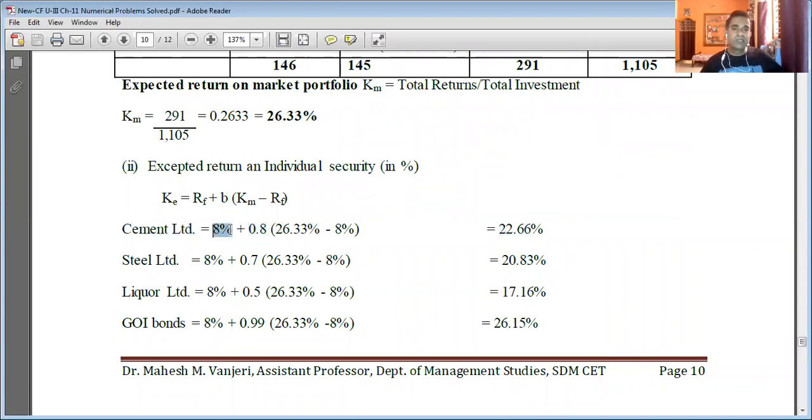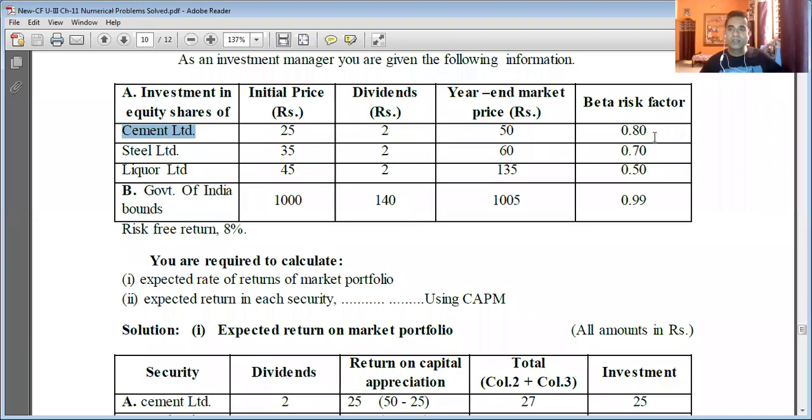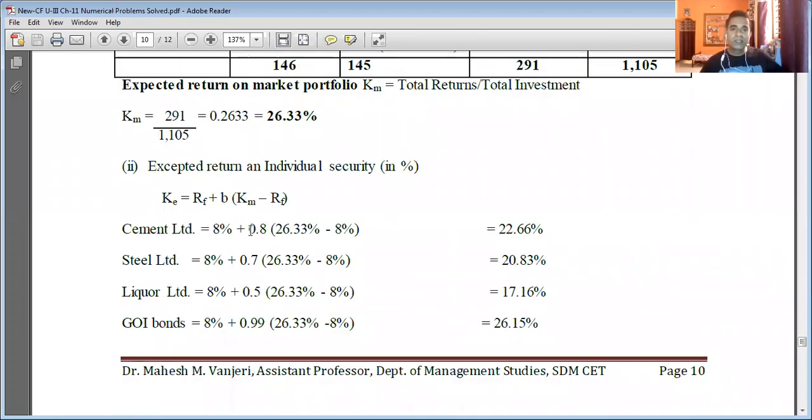So RF is 8% plus beta for Cement Limited. You can check it from the equation. So Cement Limited beta risk factor is 0.8. So I'm going to fill it in the equation. So beta is 0.8 into bracket Km. I have just determined here about 26.33%.